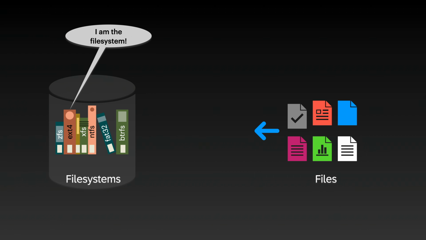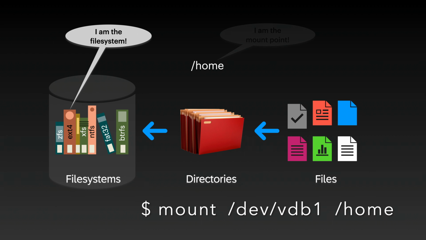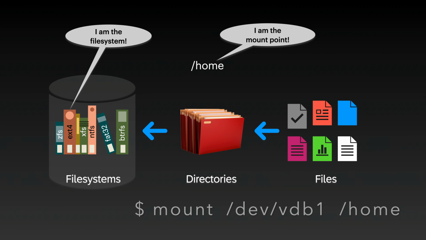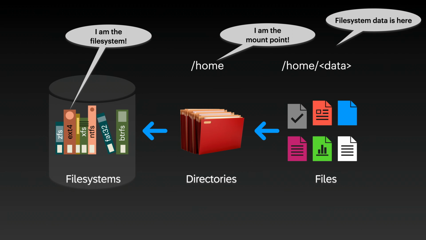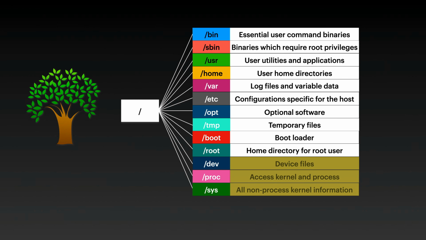This section of hard disk is accessed by mounting the file system over a directory. Such a directory that is used to mount a file system is called a mount point. The data stored on the file system can then be accessed using this mount point. Back to the directories. In Linux, the directory structure is like an inverted tree.